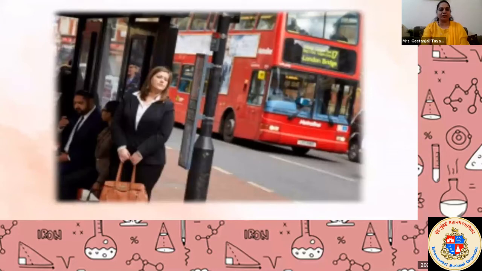But at the same time, if an astronaut is observing her from the universe, then to the astronaut everything is moving. Our house, buildings, everything is moving to the astronaut. Why is it so? Why will the astronaut feel everything is moving? Yes, student, answer this question. Why will the astronaut feel everything is moving?